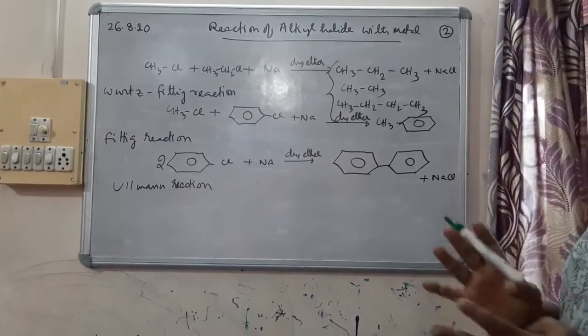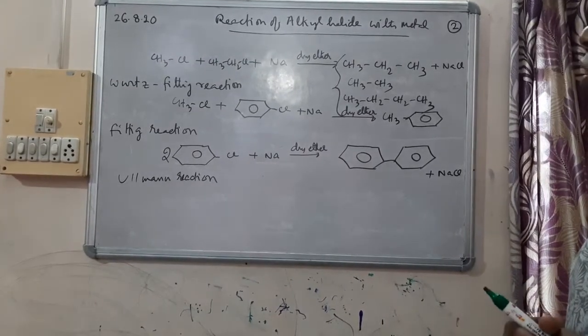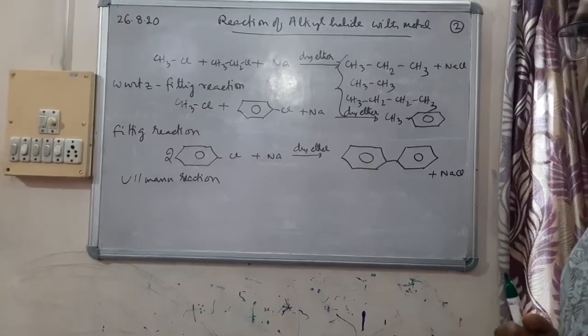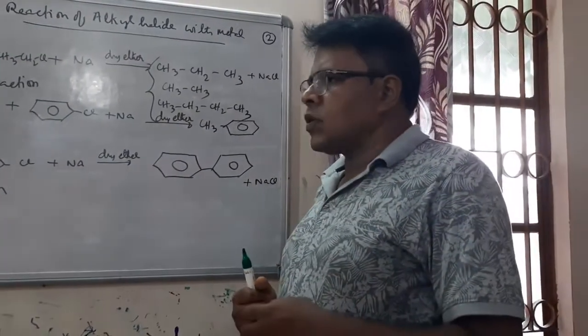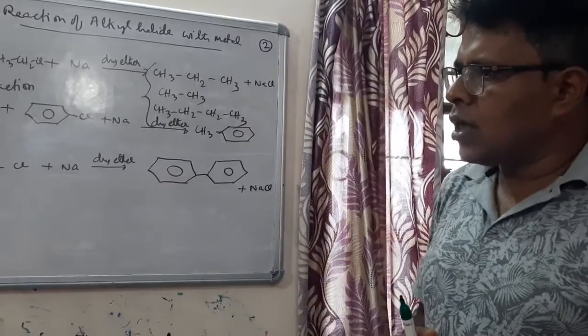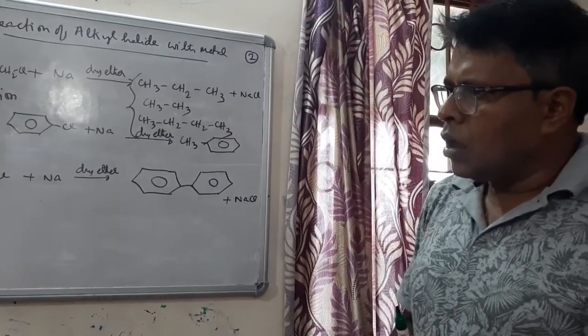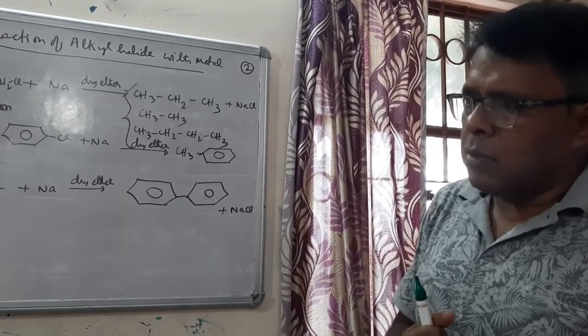So this is all we have discussed about chemical property of halo compounds. First we have discussed about nucleophilic substitution reaction. Second thing that we have discussed about was elimination reaction, and third thing is a reaction with metal.